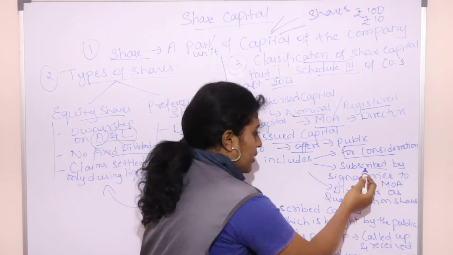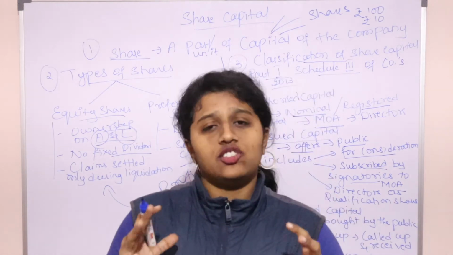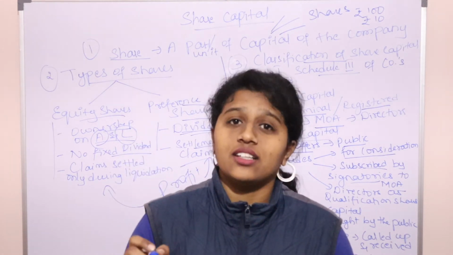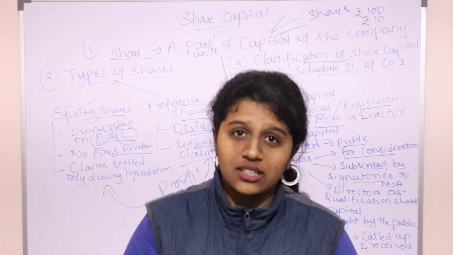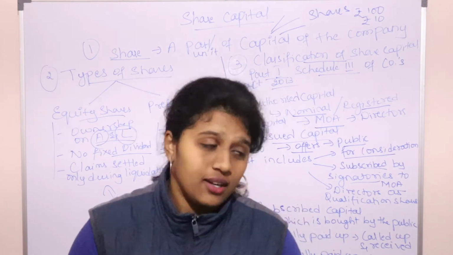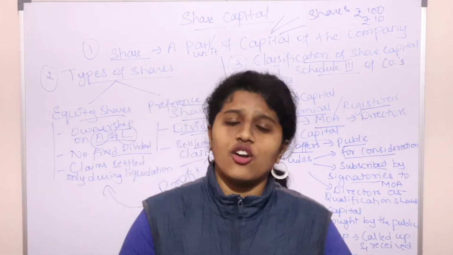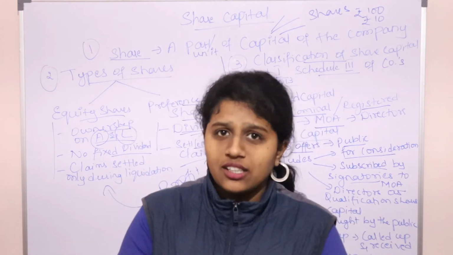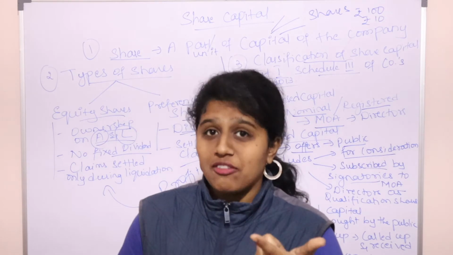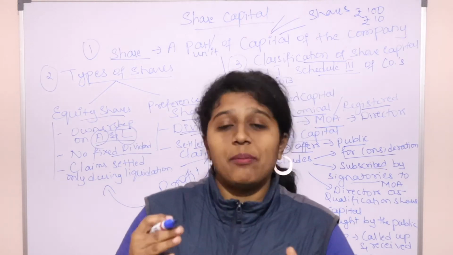Then shares subscribed by the signatories to the Memorandum of Association. When the Memorandum of Association, the objectives document of the company, is created, the signatories, whoever are signing as acting directors, have to purchase our company shares. To qualify as directors, they have to purchase our company shares. So that is a part of issued capital. Then directors who buy qualification shares. Qualification shares are also those shares. If you act as a director, you have to own shares in that particular company. To get that qualification, you have to purchase the shares. So these qualification shares are also a part of issued capital.